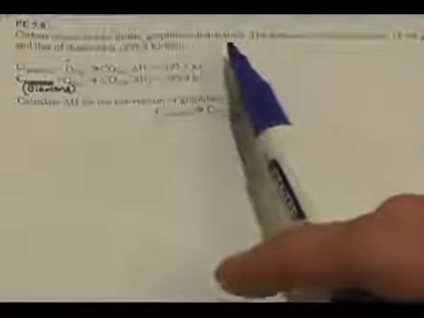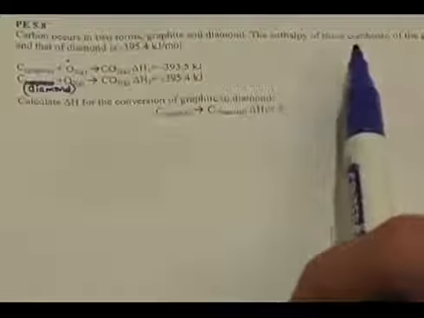The first sample problem says that carbon occurs in two forms, graphite and diamond. The enthalpy of the combustion of graphite is -393.5, and that of diamond is -395.4. And it gives the reaction for the combustion of graphite to carbon dioxide and the combustion of diamond to form carbon dioxide. And notice the enthalpy changes are just a little bit different. And it says, calculate the enthalpy change for the conversion of graphite to diamond. And so it wants to know what is the enthalpy change for this reaction.